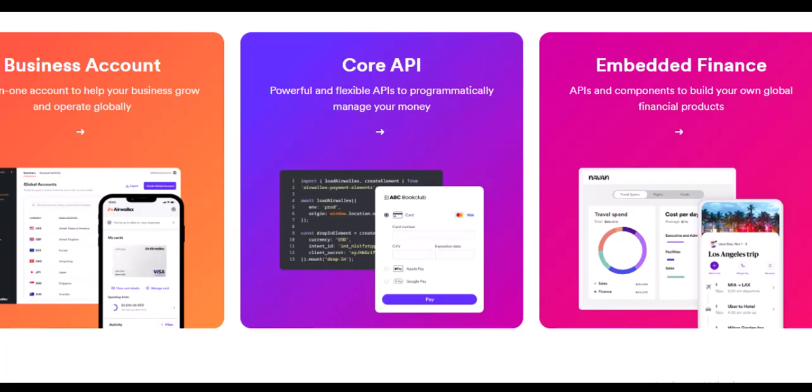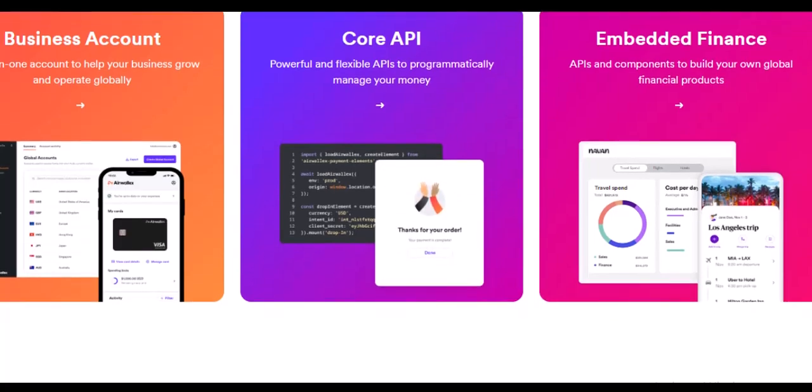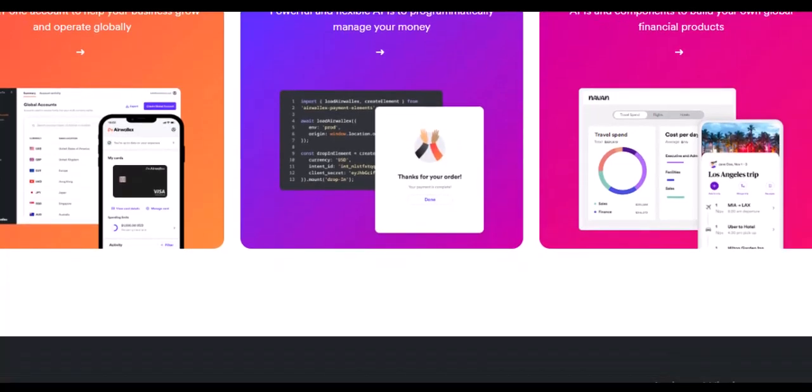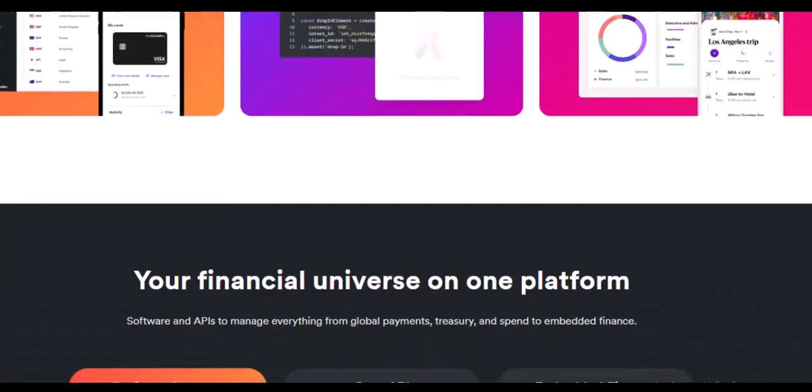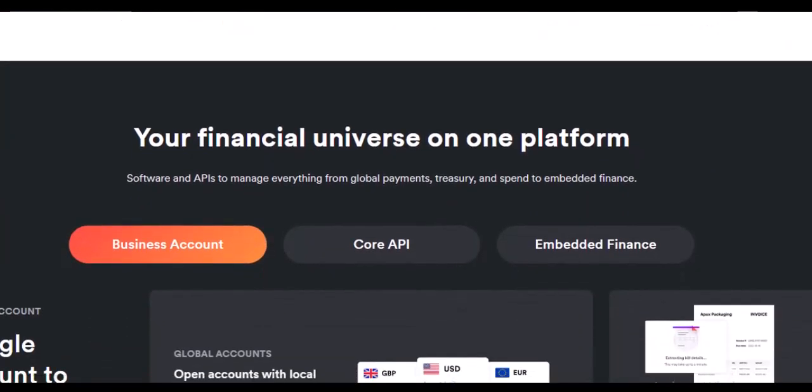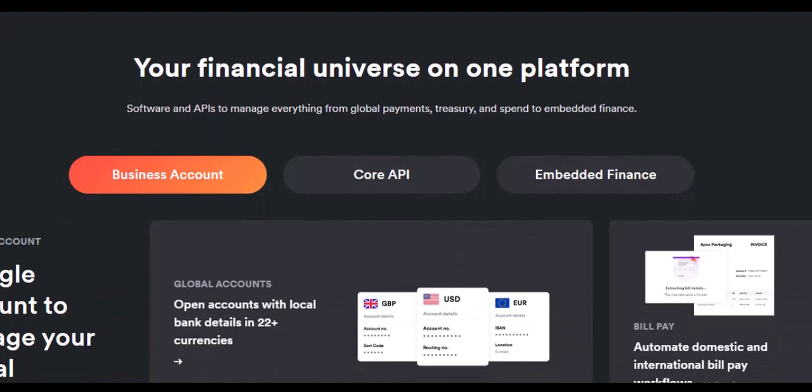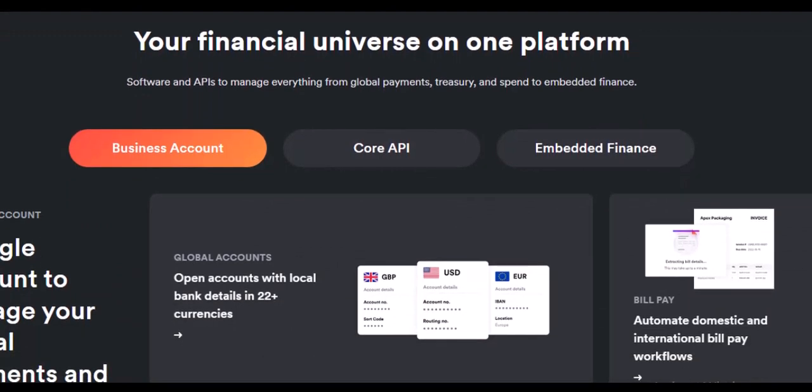Beyond the limits, other considerations. While limits are crucial, there are other factors to consider when using Airwallex for international transfers. These include transaction fees. Airwallex charges a combination of fees, including a transparent foreign exchange margin and a flat per transaction fee. These fees can vary depending on the amount you're transferring and the currencies involved.